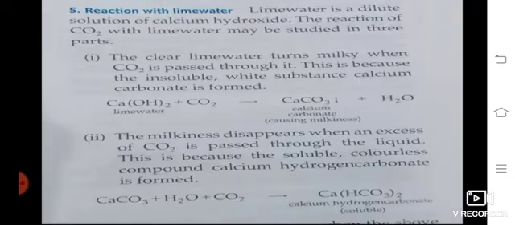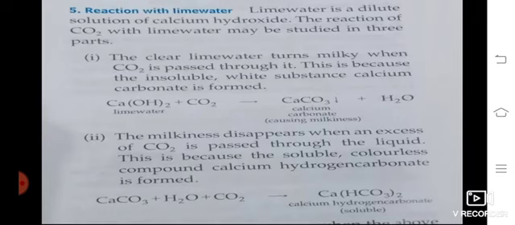Reaction with lime water. Lime water is a dilute solution of calcium hydroxide. The reaction of carbon dioxide with lime water may be studied in 3 steps. What are the 3 steps? The first: clear lime water turns milky when carbon dioxide is passed through it. This is because of the insoluble white substance, calcium carbonate.